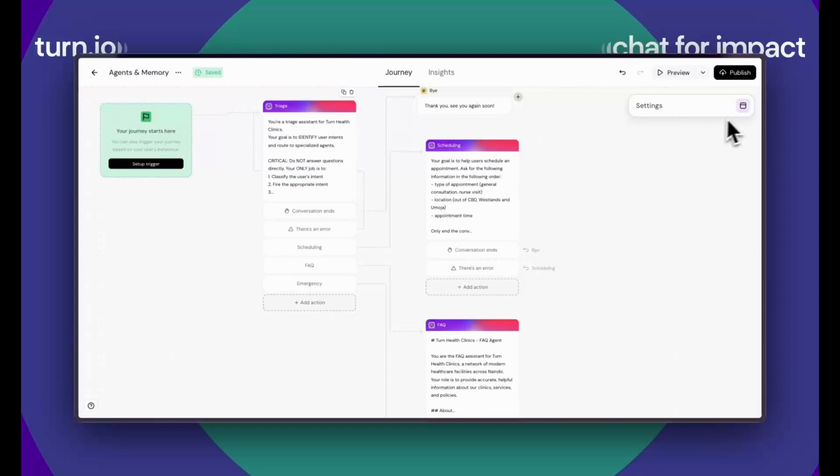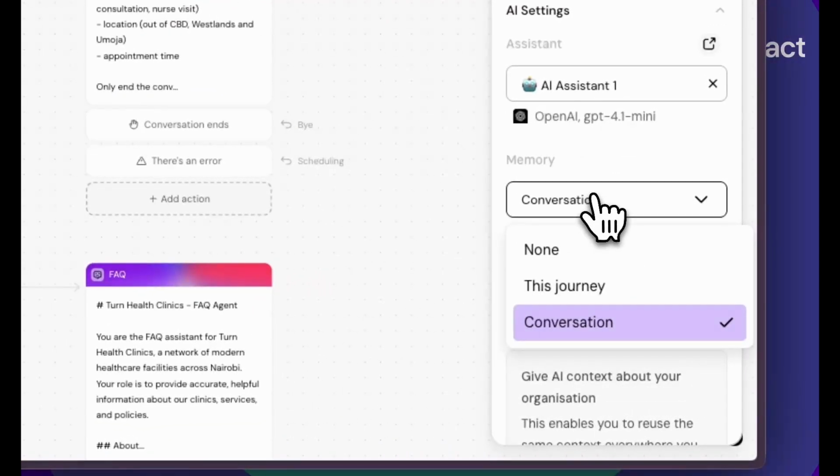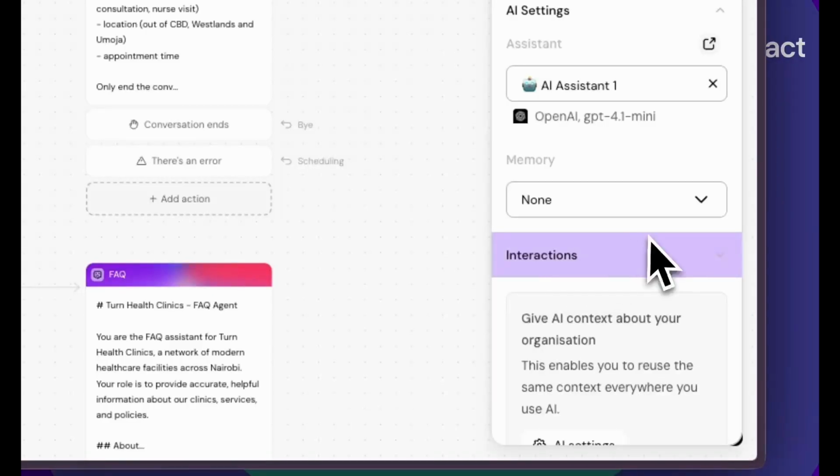Now, let's look at memory. Turn now keeps tabs on your conversation and automatically passes the conversation to your model so that it can apply whatever historical context of a conversation it needs to have. This is completely customizable, so if you decide to pass none of the memory, you can do that.